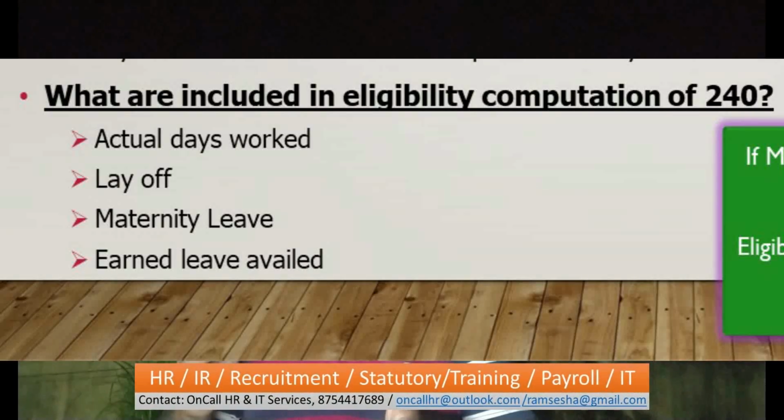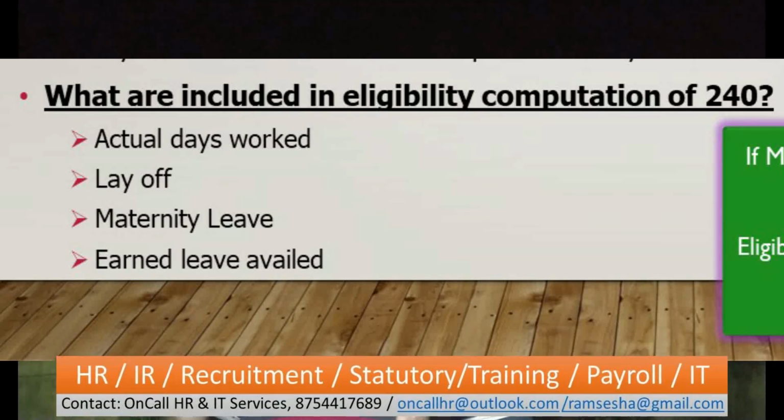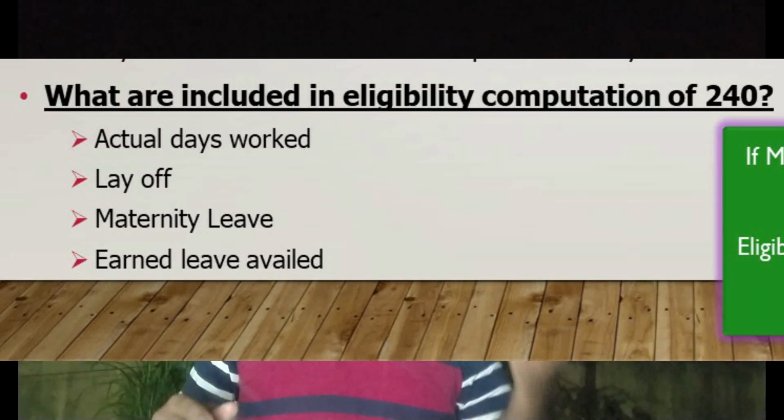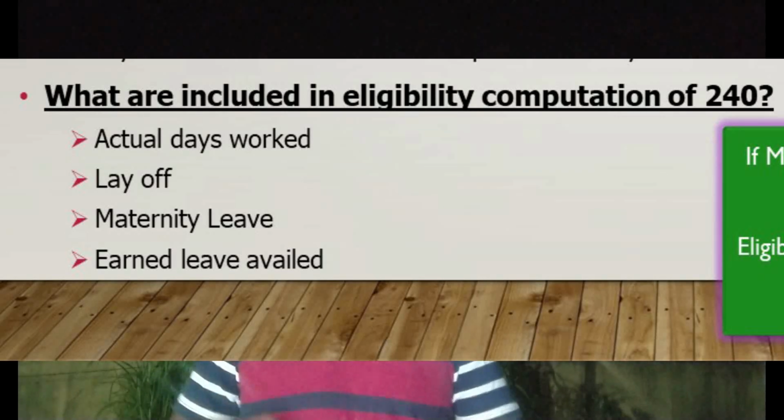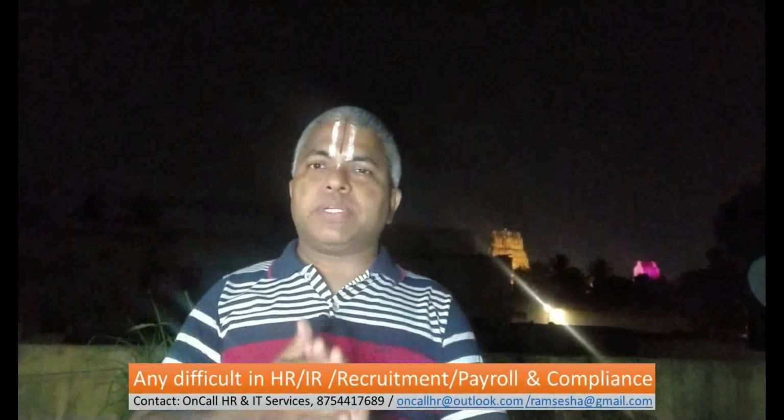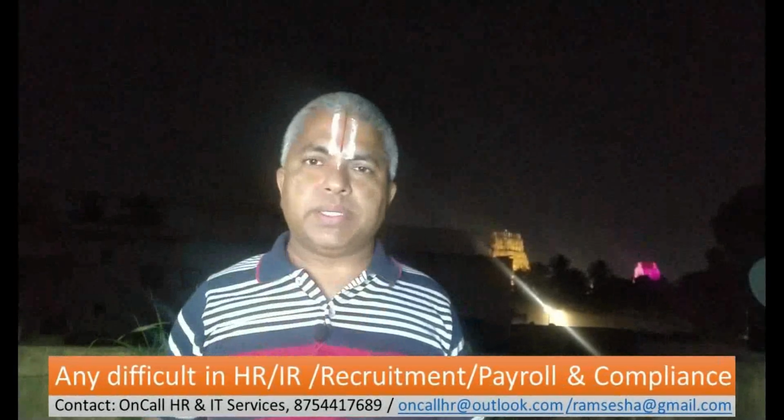How to calculate this 240? Actual worked days, maternity leave if anything is there, layoff if anything is there. In addition to that, earned leaves availed by the employee during the particular year also are to be counted for calculating his eligibility. How to calculate his earned leave?